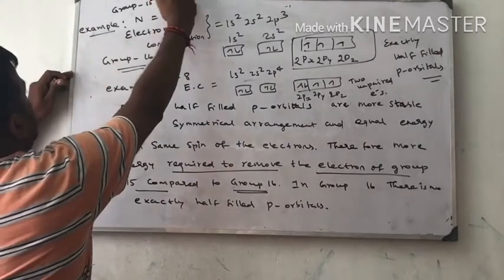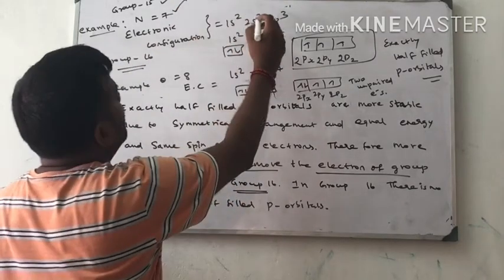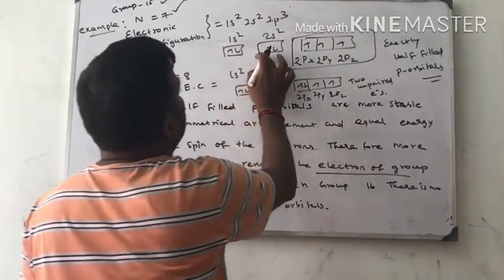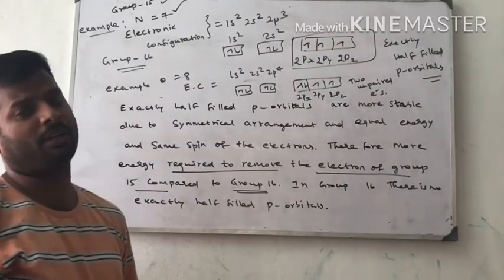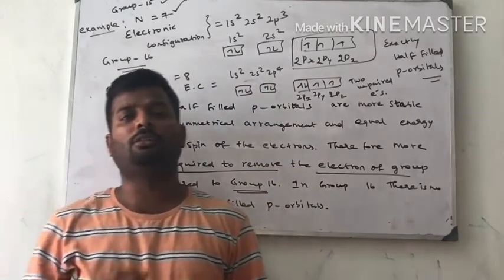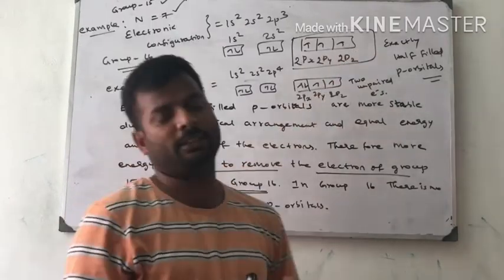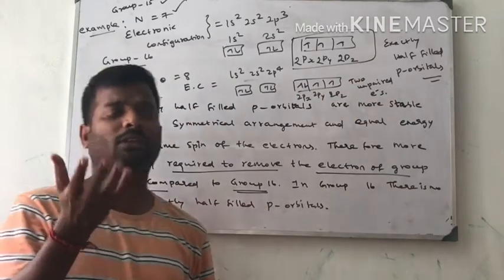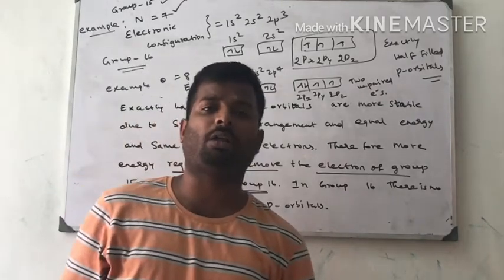For example, in nitrogen, atomic number 7, the electronic configuration is 1s2, 2s2, 2p3. In the p orbitals, 3 electrons are filled. Three electrons is exactly half-filled p orbitals. This will have equal energy, same spin and symmetry. These 3 conditions are satisfied. Therefore, it is highly stable.